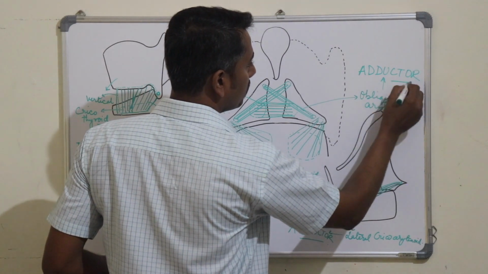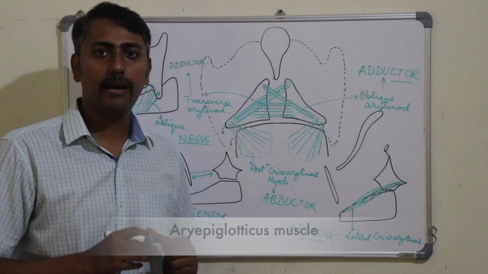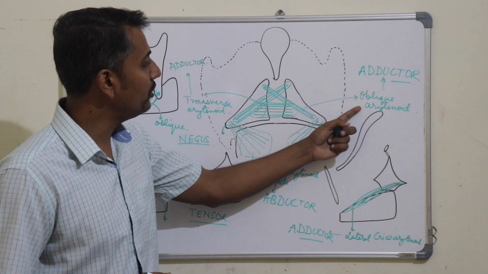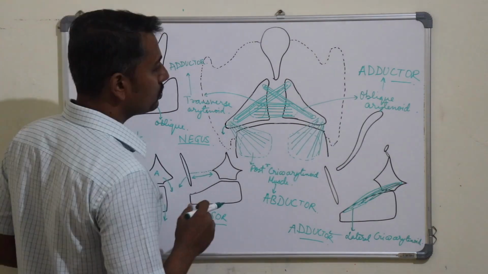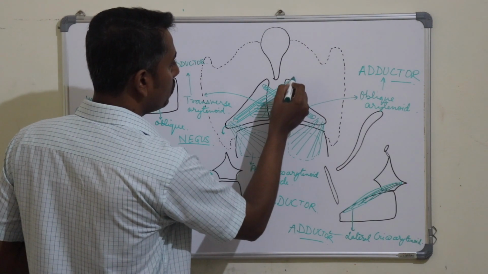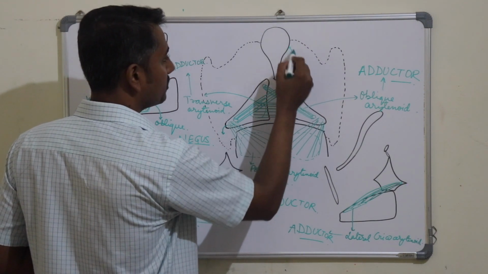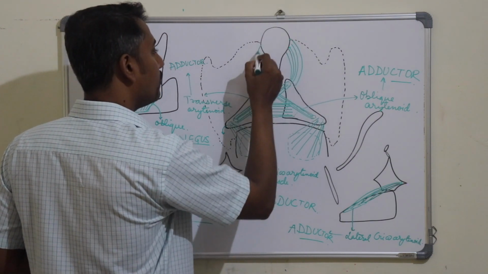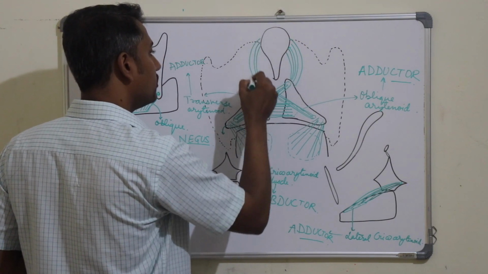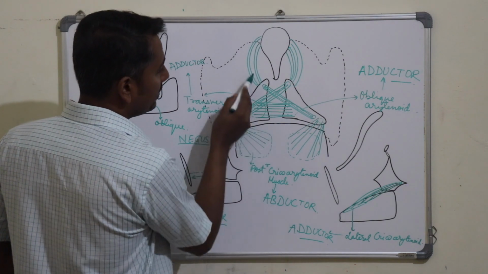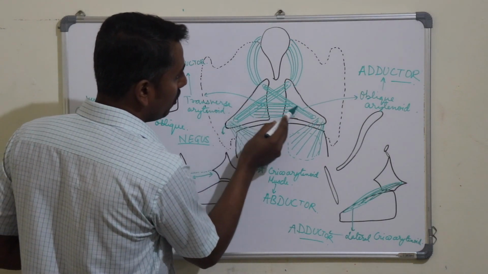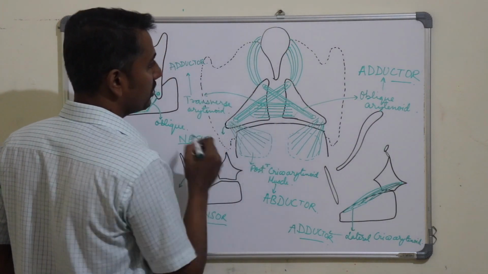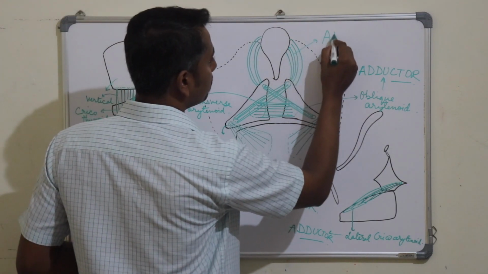Now the next muscle is the aryepiglotticus muscle. The aryepiglotticus muscle is the detached part or the continued part of the oblique arytenoid muscle. So it arises from the apex of the arytenoid to the lateral margin of the epiglottis. So this is the aryepiglotticus muscle, and this is the opposite side aryepiglotticus muscle. And you can see that the aryepiglotticus muscle is the continued part of the oblique arytenoid muscle, because these two muscles are in continuation with each other. So this was the aryepiglotticus muscle.